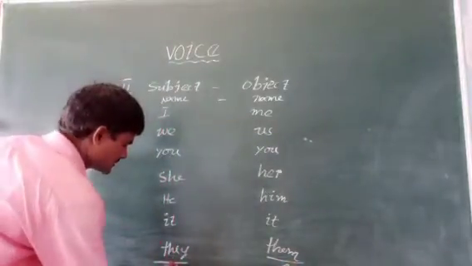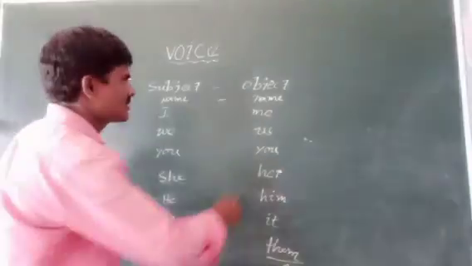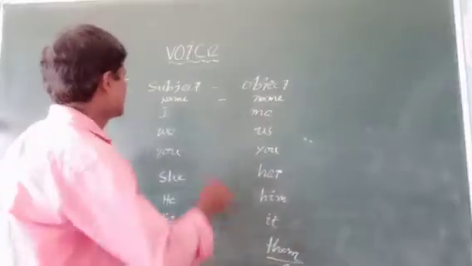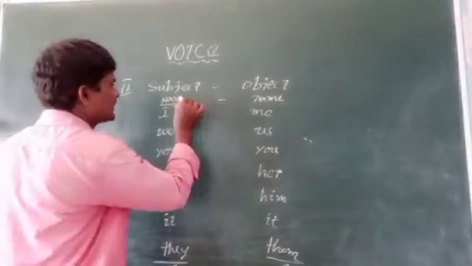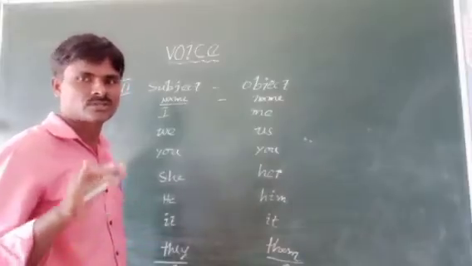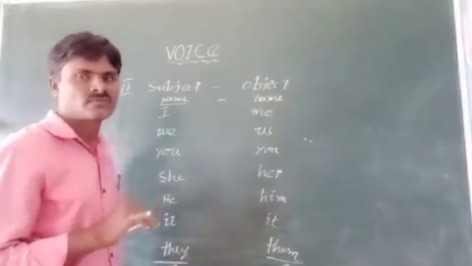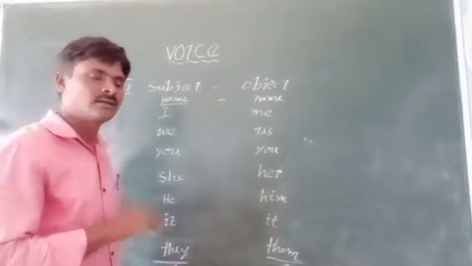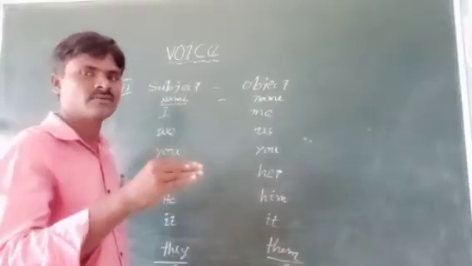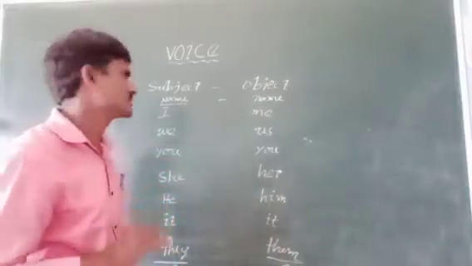Subjects we represent with S, objects we represent with O. See, if there is a name in active voice, suppose Ravi, Ravi doesn't change into another name. Ravi remains Ravi in active voice as well as passive voice.